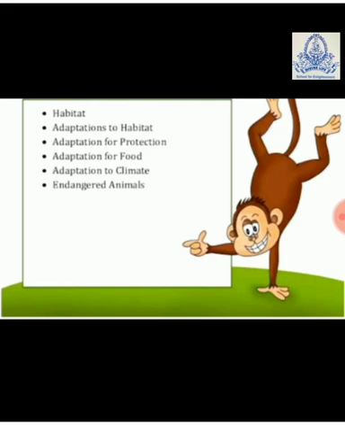For example, where does a lion live? A lion lives in a den. Where does a puppy live? A puppy lives in his house. So this is the habitat for that animal. Habitat is the main reason where an animal can survive. Animals need protection and food. Just like a human being is a social animal and needs a house to live in, in a similar way every animal needs its habitat.